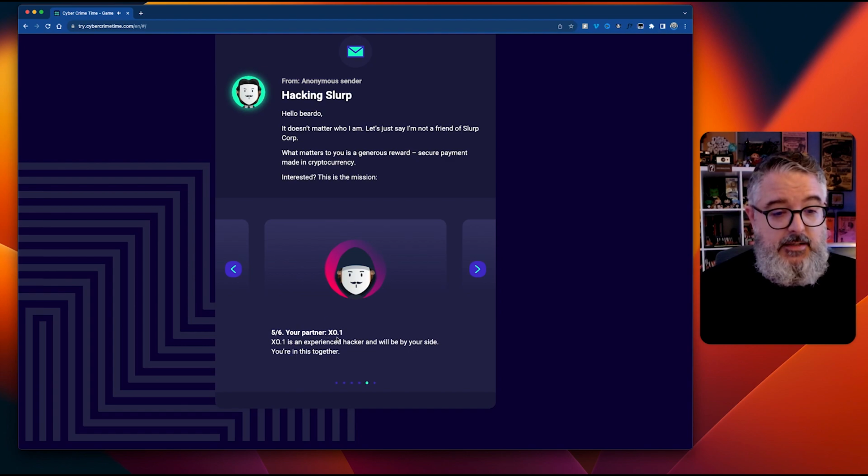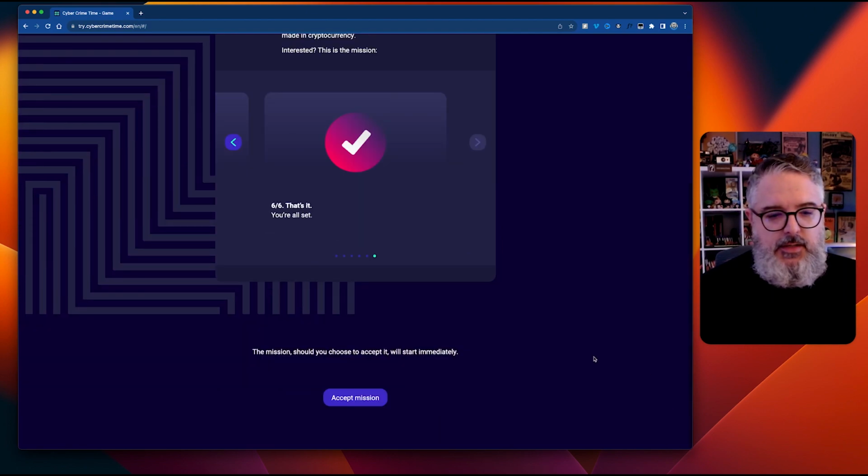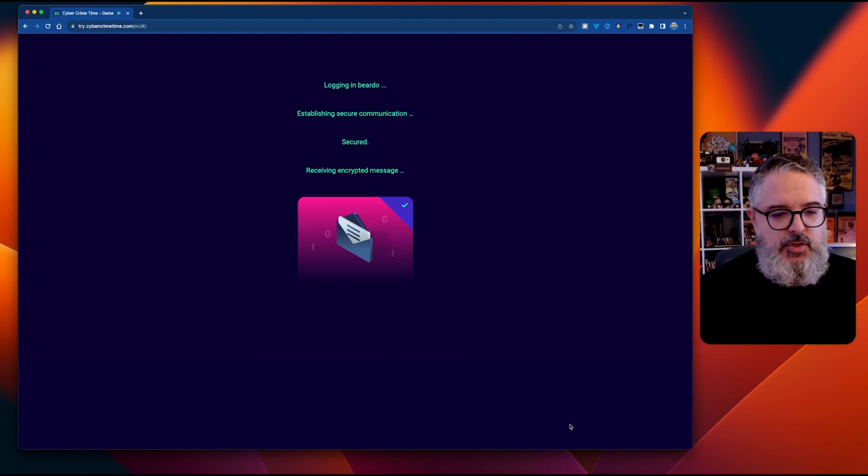Your partner, XO.1, is an experienced hacker and will be by your side. You're in this together. Okay, that's it. You're all set. Oh, there's an arrow down here. So let's scroll down, accept mission. I like that little arrow. Could be a little bit bigger.